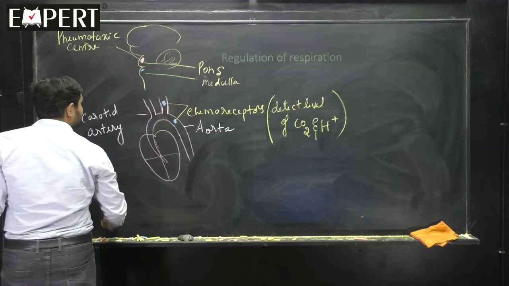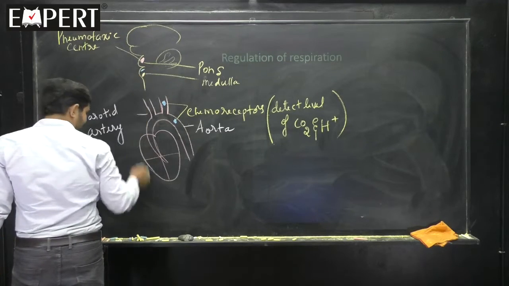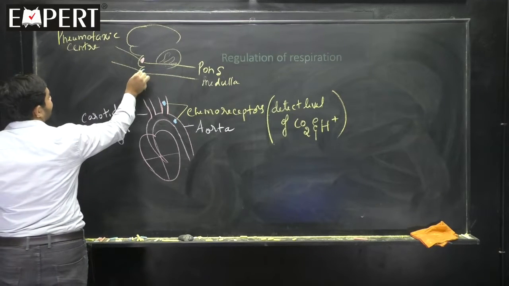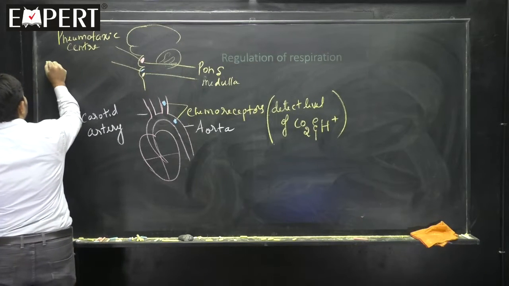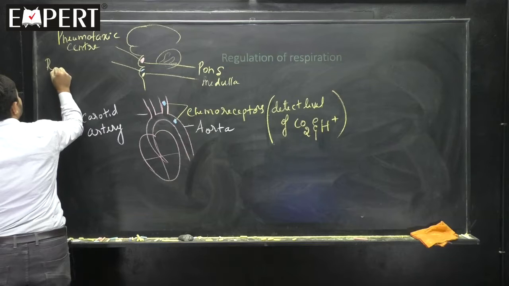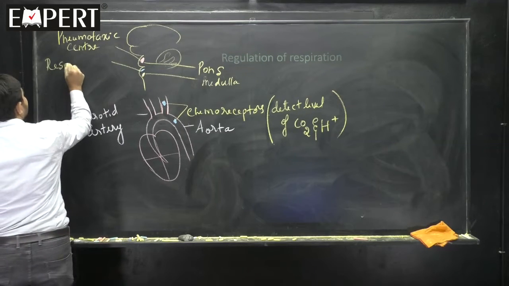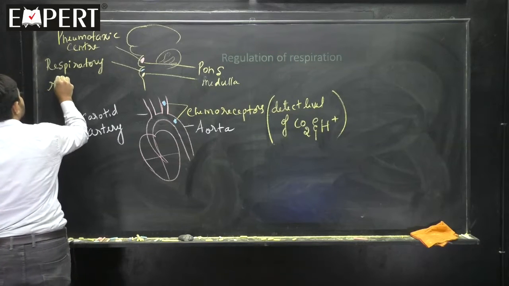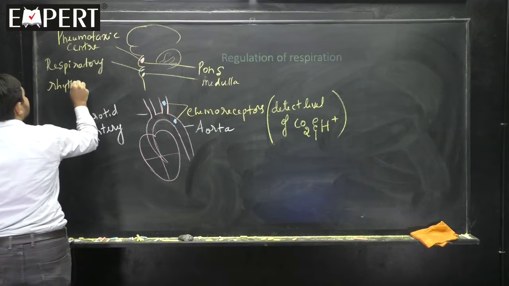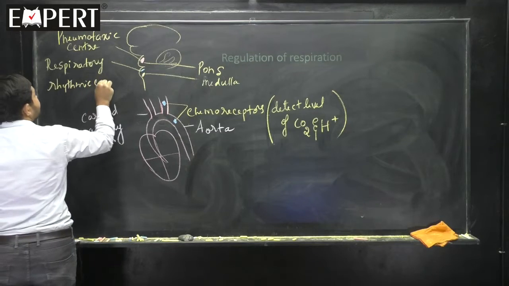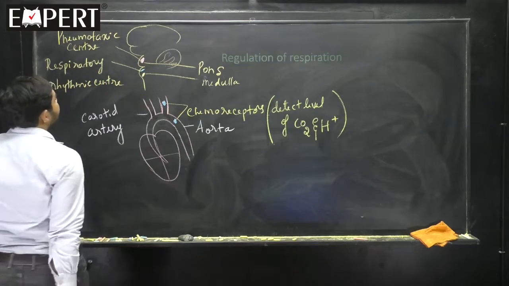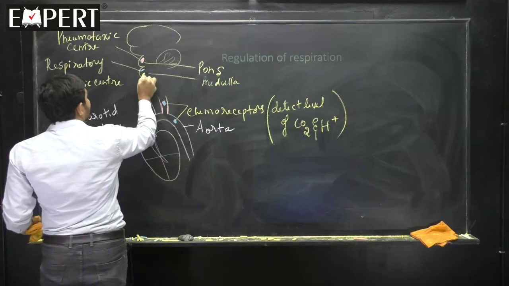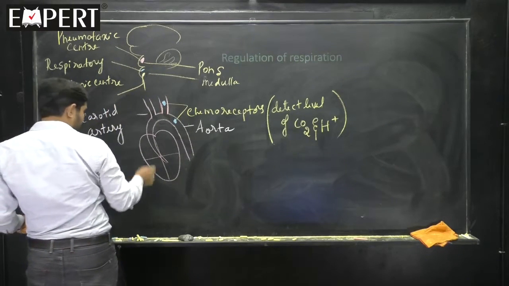Medulla region has two portions. And tell me what is that? One region here is called, tell me what? It's called the respiratory rhythmic center. Respiratory rhythmic center. Okay, and another portion here.